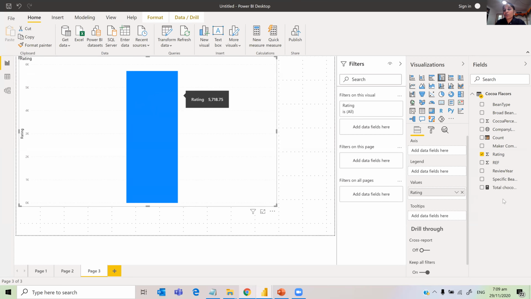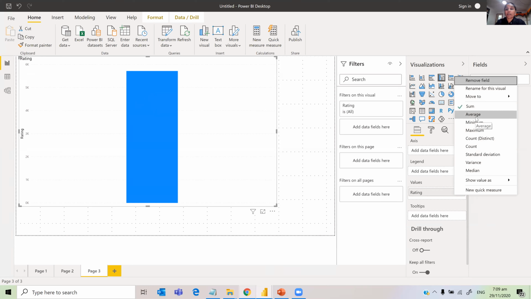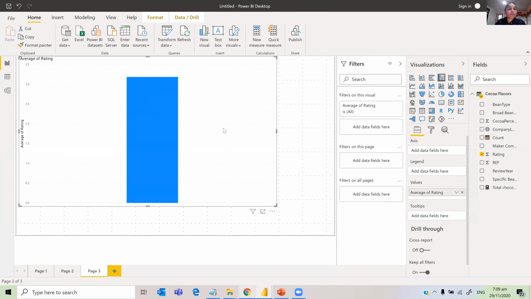So I don't want it to summarize, I just want an average. So the total average is 3.19 for all the 1795 reviews. We want to know which country has rated high.